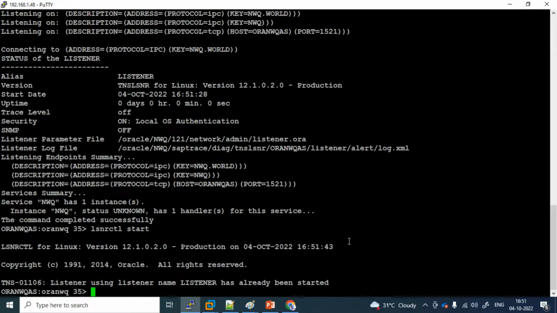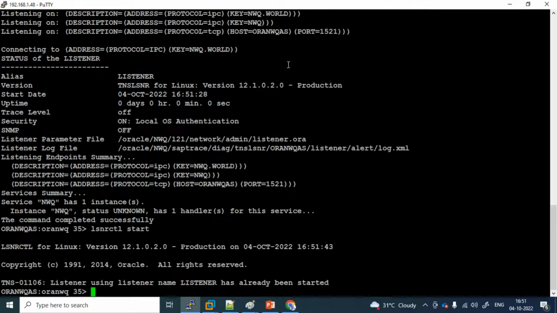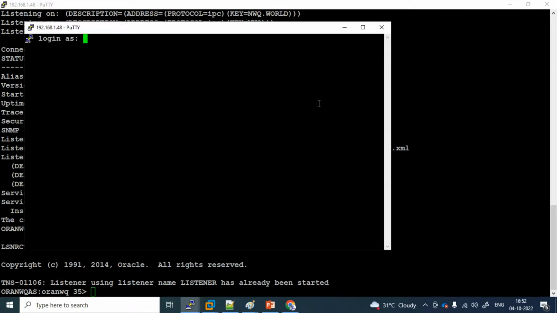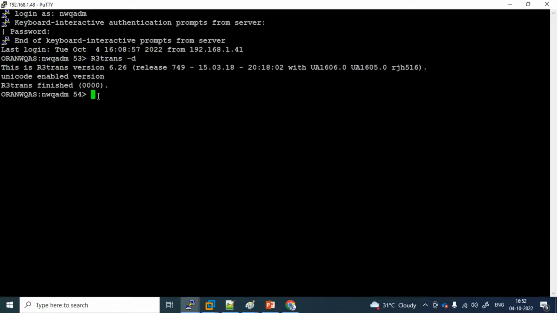Now you have to start SAP with your SID ADM. I'll create a duplicate session, and my SID is NWQ. So nwqadm, and I'll give the password. Before starting SAP, I'll check R3trans -d. It should give us 0000. Once this is perfect, let's go to start SAP R3.